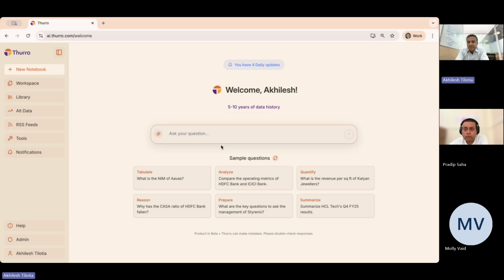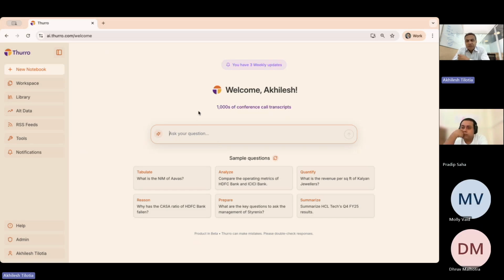So over a 2 or 3 day period, you may once in a while get logged out so that you log back in again. But otherwise, you will quite likely remain logged in. You can log in using your Chrome on your phone also. So the same ai.thurro.com, just go in there and log in on your phone, and you should be able to log in and keep yourself ready there. The same set of things will come through for you.